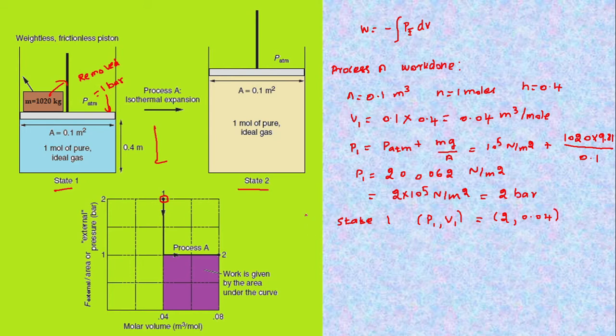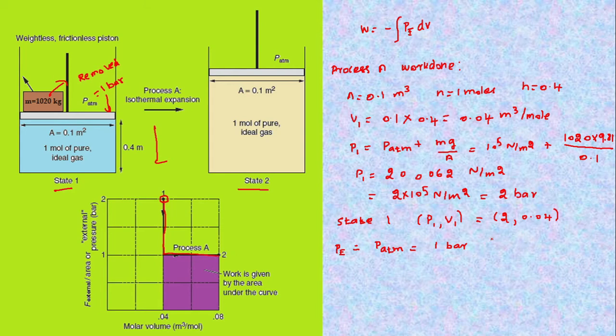Now the moment I have removed the weight from the piston, the P external pressure changes to P atmosphere pressure, that is equal to 1 bar. Therefore, it undergoes a sudden drop in the pressure to 1 bar, then the system expands to state 2.